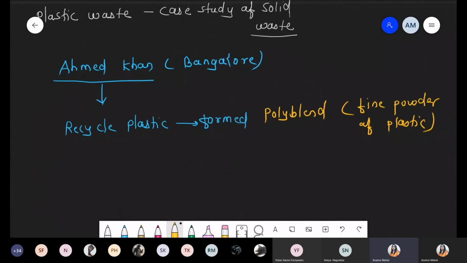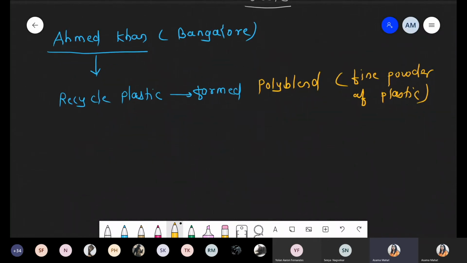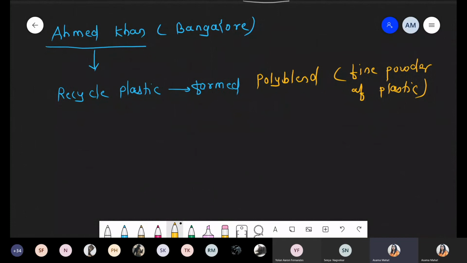Now what happened? Engineer Ahmed Khan showed one collaboration. They collaborated with the RV College of Engineering, which is located in Bangalore, as well as the Bangalore City Corporation. Collectively, they worked on the preparation of a road made from plastic. Normally, when we see our road, it is made up of a material called bitumen.